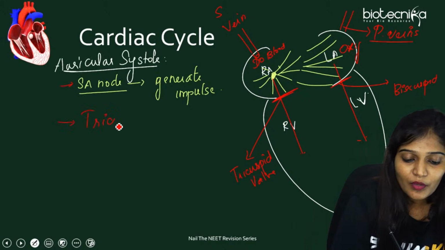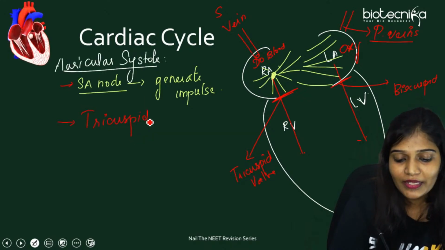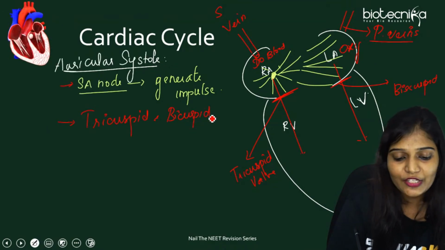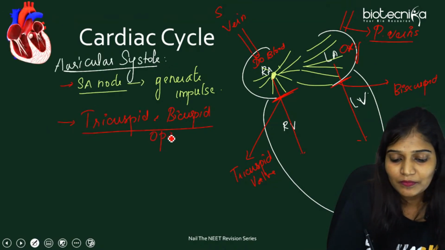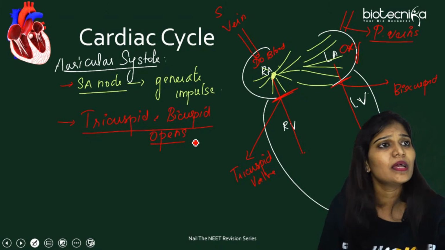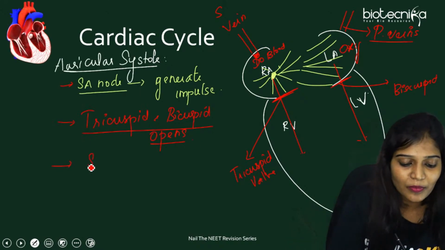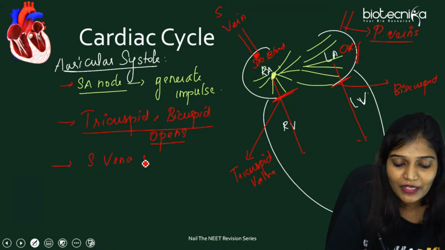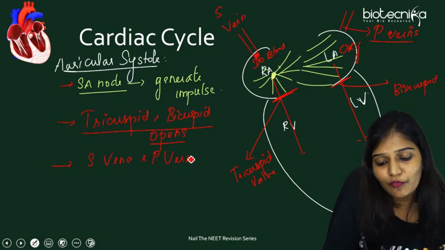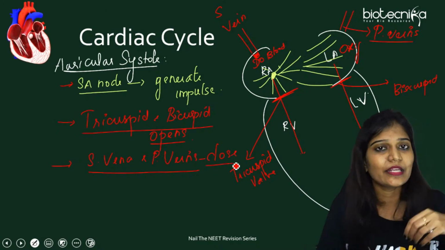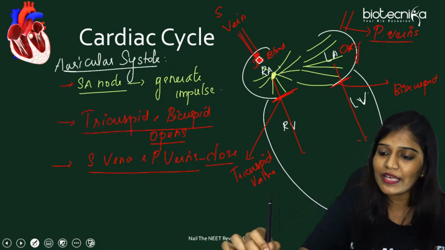The tricuspid wall, which is the right AV wall, and the bicuspid wall, which is the left AV wall, actually open. Some walls have to close. The superior vena cava and pulmonary veins do not have walls, so they just close automatically because they are towards the direction of gravity.